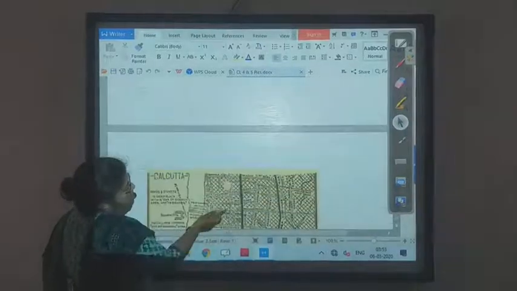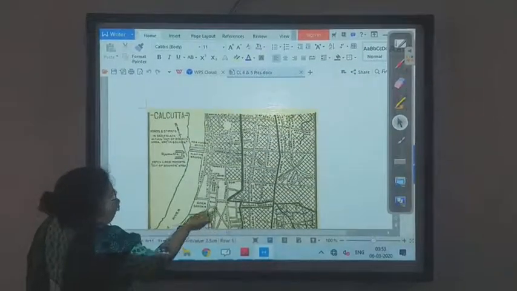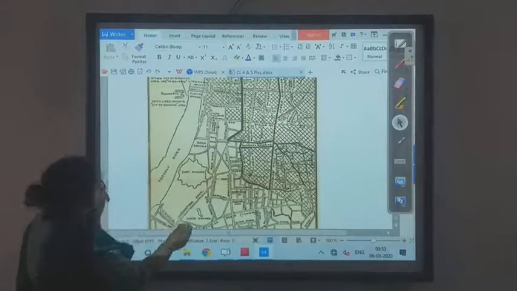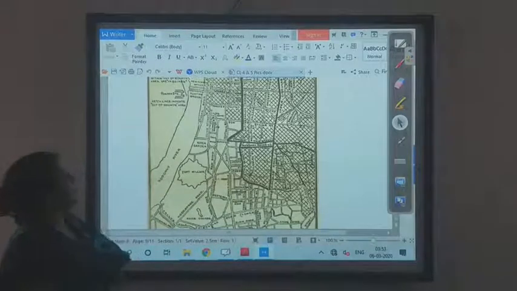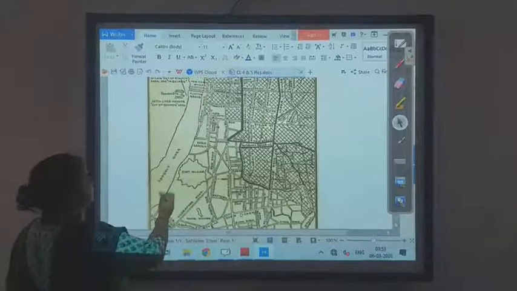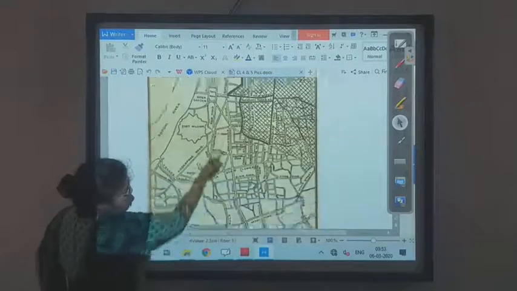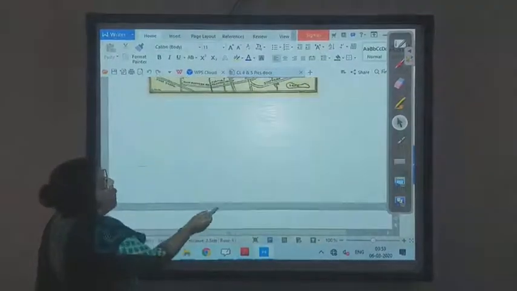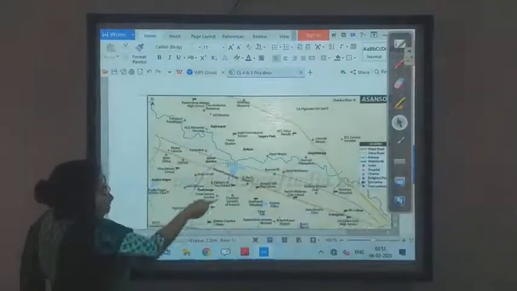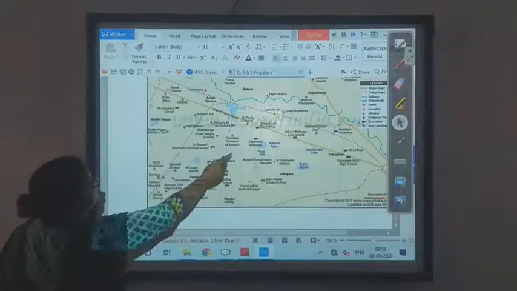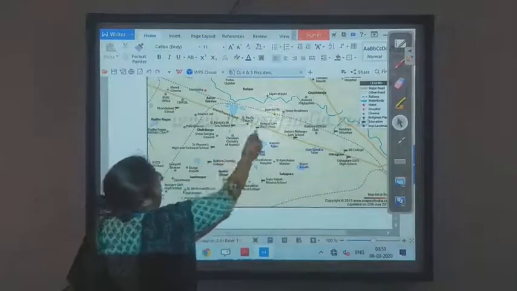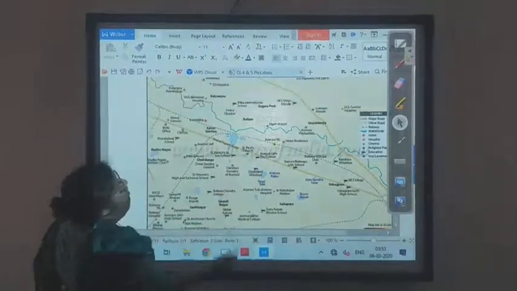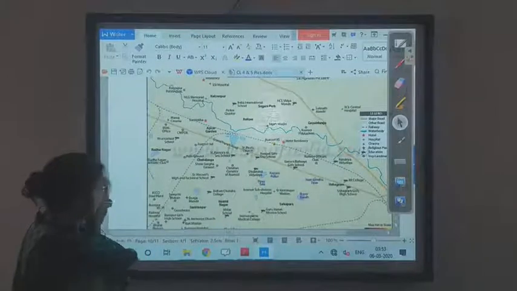This is the map of a town. This is the map of a town as well as a road map. This is a road map of Calcutta. Here we can see the river Hooghly. Many of you must have been to Calcutta, and this is the road map with the symbols over here. You see the stars there. This is a road map of Asansol, the place where we stay.